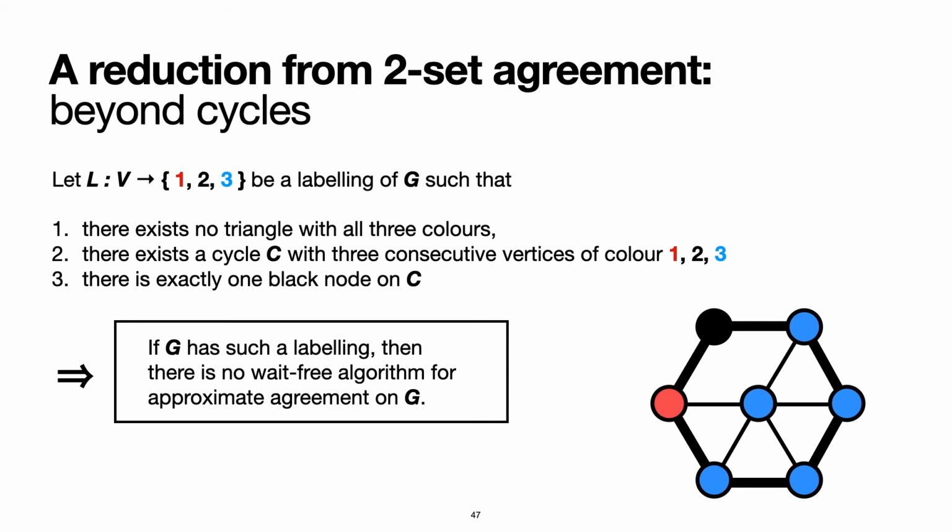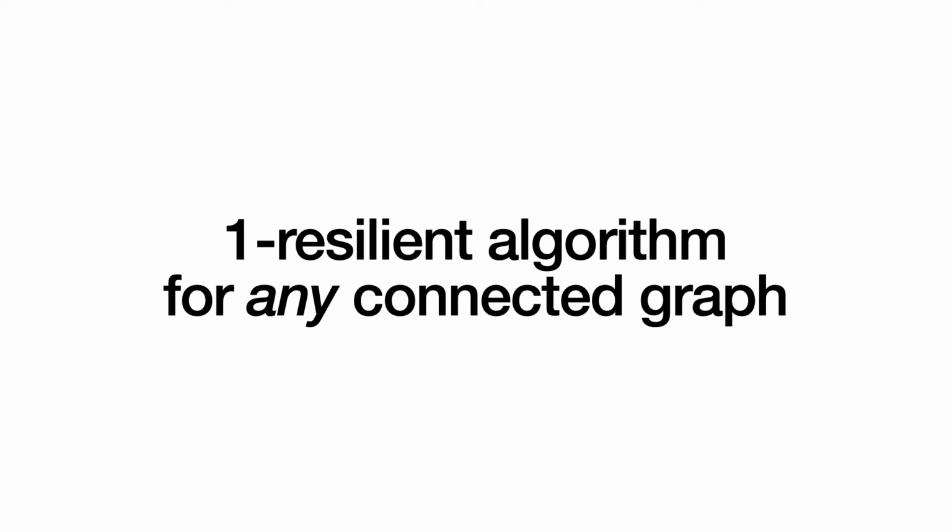Now essentially the same argument shows that approximate agreement will be hard on any graph that admits this type of labeling. But of course, these labelings do not always exist. For example, for the graph given here, adding a single edge between the center blue node and the black node would prevent the existence of this kind of labeling. Moreover, graphs that do not contain any cycles at all, of course, cannot have such a labeling.